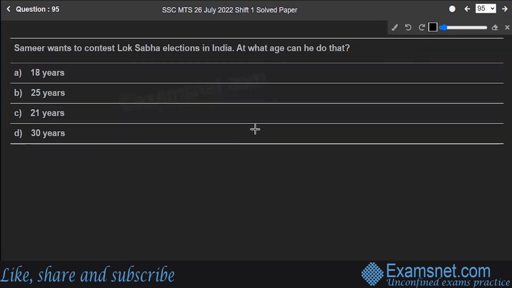Question number 95. Sameer wants to contest Lok Sabha elections in India. At what age can he do that? 18, 25, 21, or 30? Well, Sameer can contest Lok Sabha elections at the age of 25 years. The qualifications to participate in the Lok Sabha elections are as follows. First, the candidate must be a citizen of India. Second, he must be at least 25 years of age. Third, he should not have been sentenced to imprisonment.